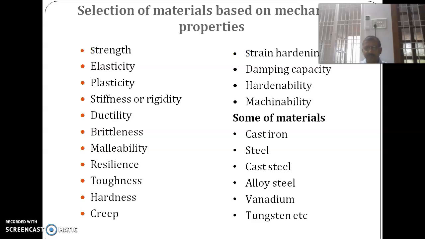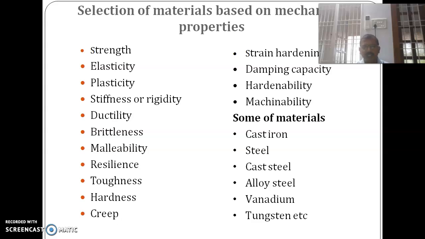Machinability. Machinability is nothing but the material should be able to finish. Some materials, the cast iron materials, possess the property of brittleness and can be easily machined. It has high hardness. It has good strength.